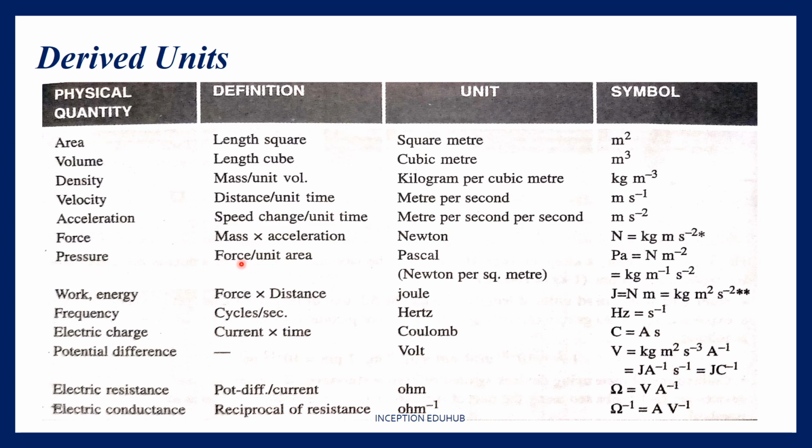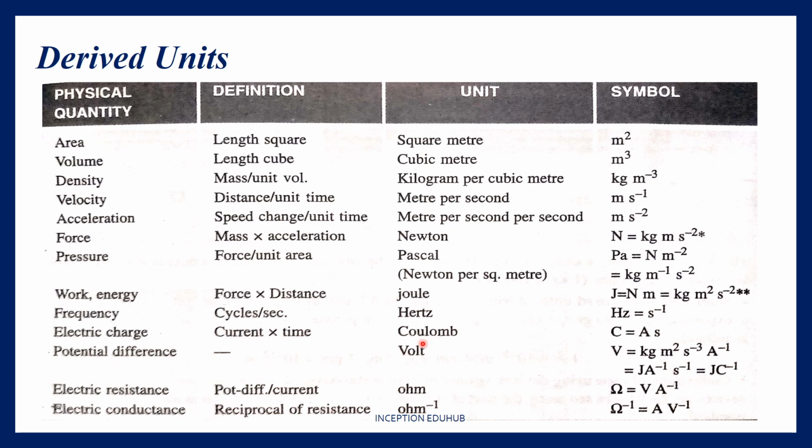Pressure is calculated as force per area, so it is always Pascal or Newton per meter square. So I can always put it as kg meter per second square per meter square. That makes it kg per meter per second square. Work or energy is equal to force into distance, that is equal to joule or Newton meter. Frequency is cycles per second, which is measured in hertz. Hertz is equivalent to per second. Electric charge is calculated as current into time, which is called coulomb. Coulomb means ampere is the current and into time is second, so ampere second.